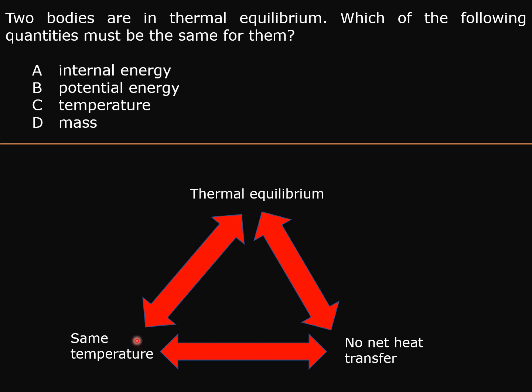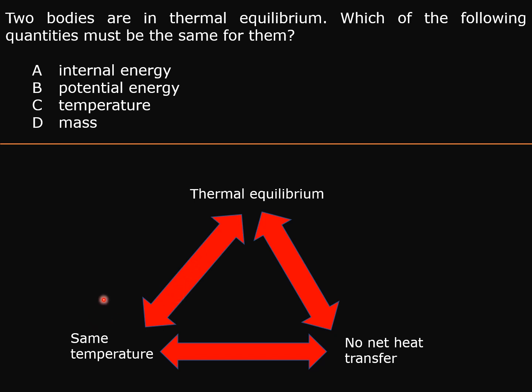So when two objects have no net heat transfer between them, their temperatures will be the same. If their temperatures are the same, we say that they are in thermal equilibrium. All these pairs of concepts are connected by two-head arrows.